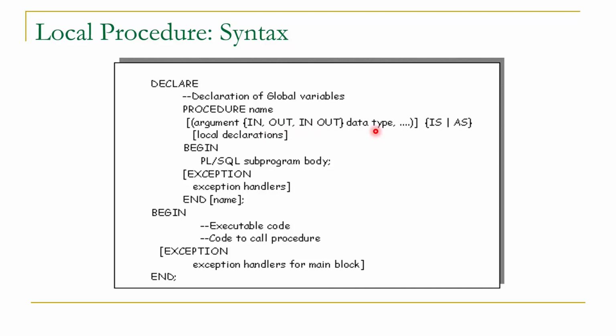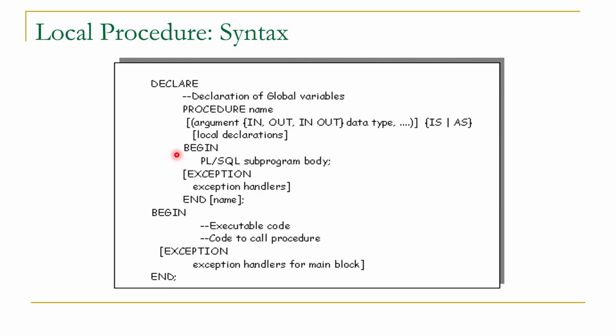Then the data type of the argument is specified. You can see that this argument is optional. So we can write a procedure without having any argument. After this, we have to specify the keyword is or as. We have to select one out of these two. Then we can declare local variables whose scope will be limited to the body of this procedure.